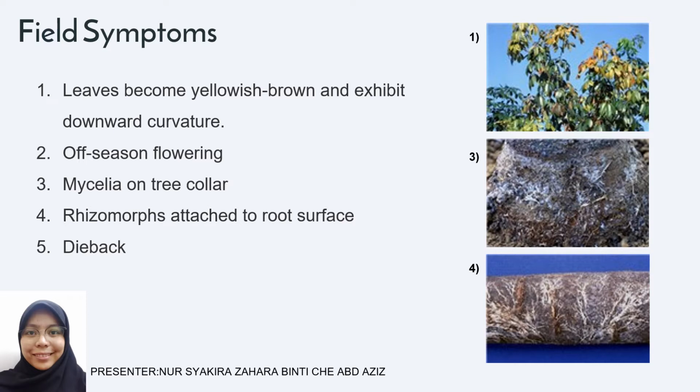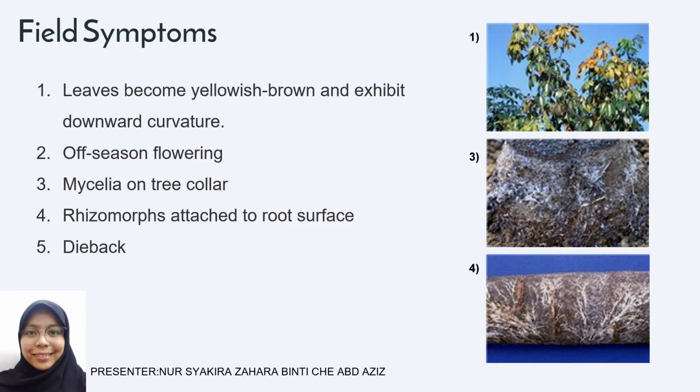The off-season flowering means that in a season, for example April to June, the tree has off-season flowering, even though from April to June the temperature is suitable for flowering in Malaysia. For example, in Johor, at that time the temperature is right for flowering, but it becomes off-season flowering because of the white root disease.